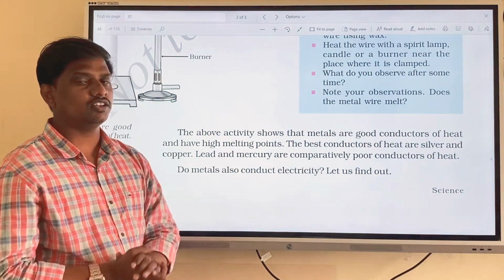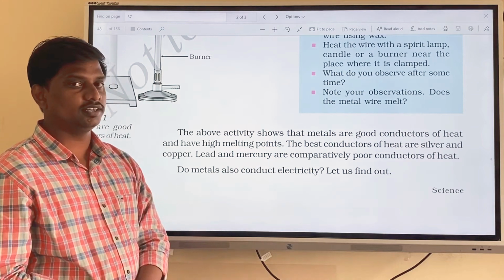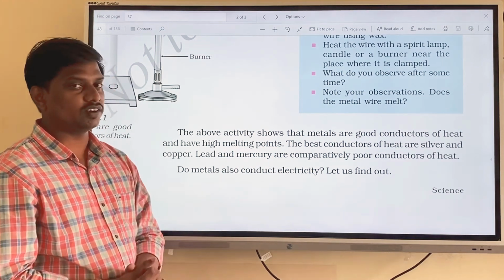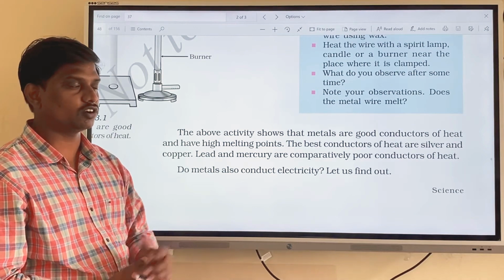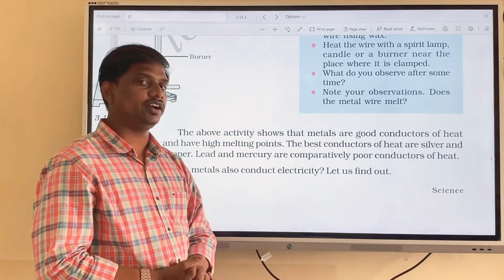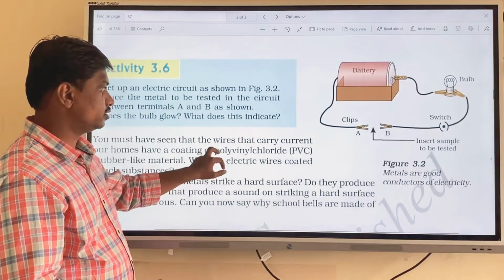So you can see another physical property of metals. Metals are also good conductors of electricity. So that's why we are using different metallic wires in our house for transporting electricity from one end to the other. Okay. So the next property, you can see.